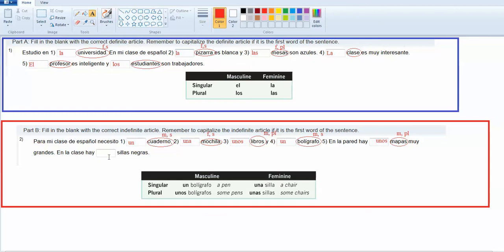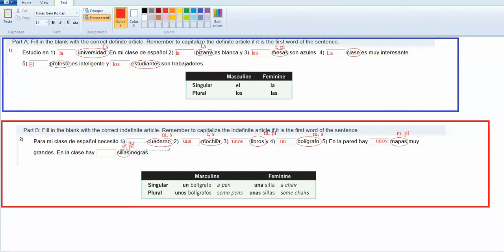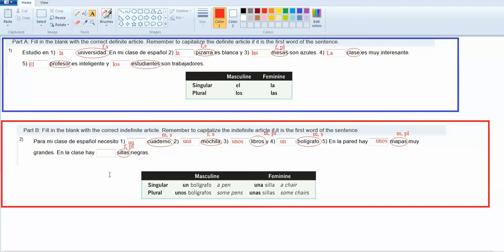En la clase hay blank sillas negras. This time I'm talking about sillas. Sillas happen to be feminine and plural because there's an S on the end. So the feminine plural I would want is unas.